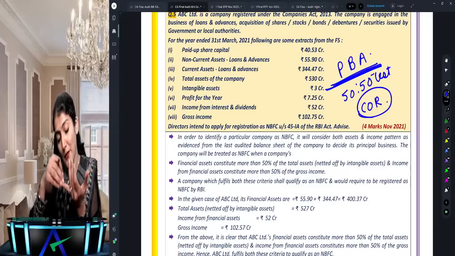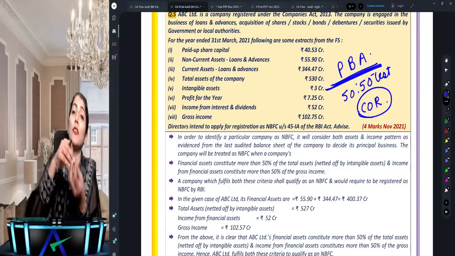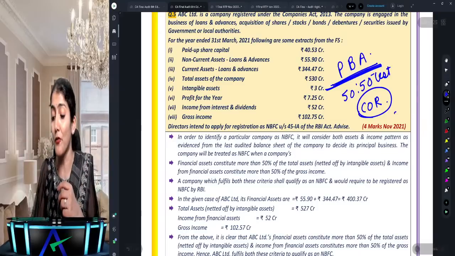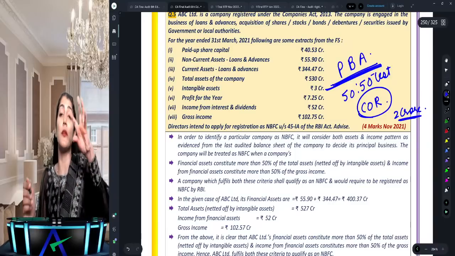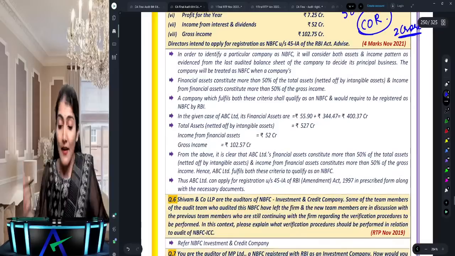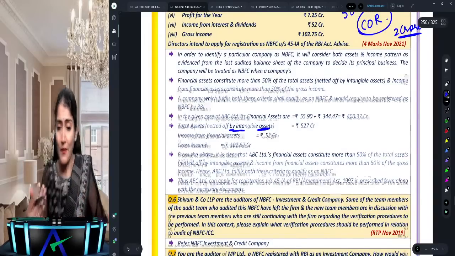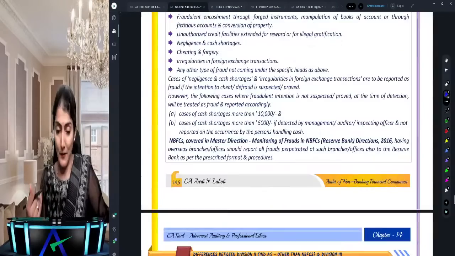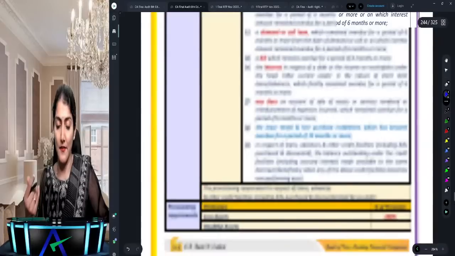And then it should have minimum net owned funds of 2 crore. Then the NBFC is required to be registered with the RBI as an NBFC, right? What does it say? Total assets netted off by intangible assets, right? So recently again in the MTP, or in the RTP, there is a question regarding this one. Okay, so principal business activity of the NBFC.